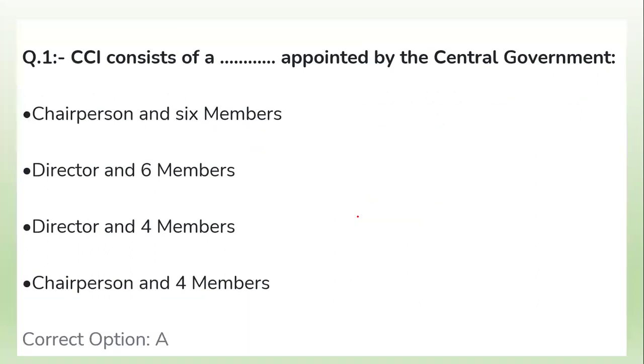So what will be the right answer? The right answer is option A, that is, chairperson and 6 members. CCI consists of a chairperson and 6 members appointed by the central government. Who is going to appoint them? The central government appoints them.